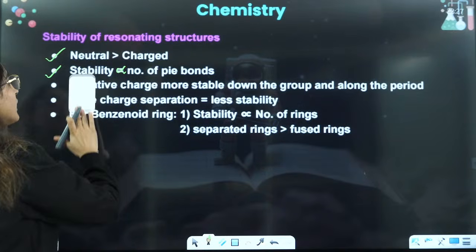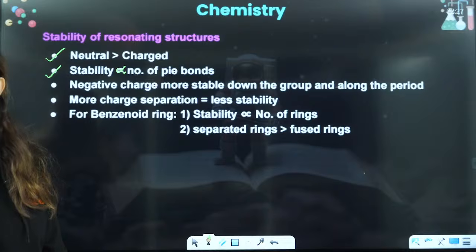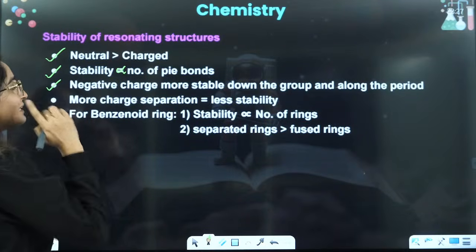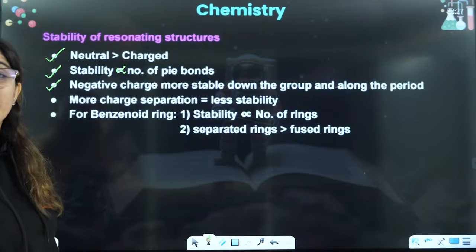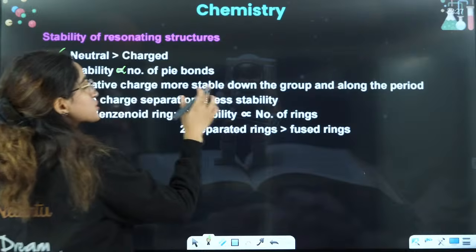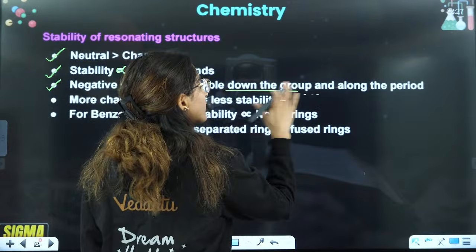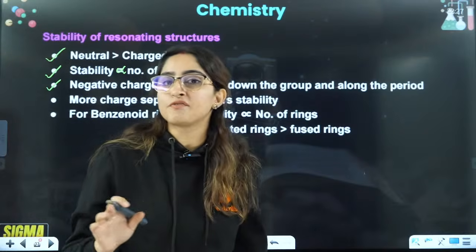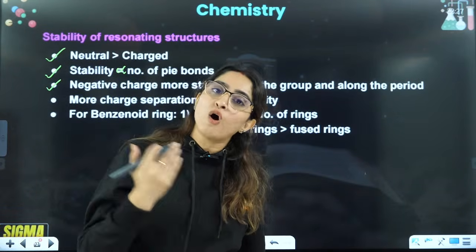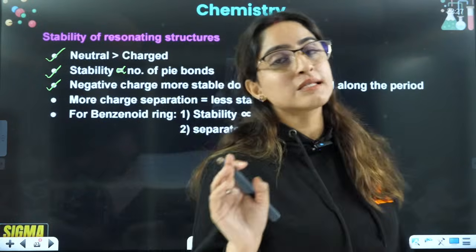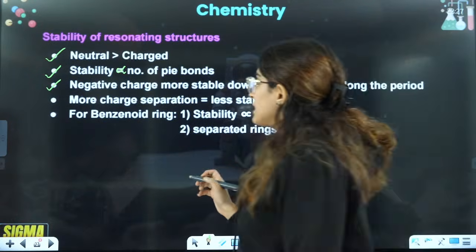Then if all of them have the same pi bonds, you will see the third step. You will see the negative charge, where the negative charge is more stable. Remember that negative charge is more stable down the group and along the period also. As you go down the group, the stability of negative charge increases. As you go along the period, stability of negative charge increases as well.